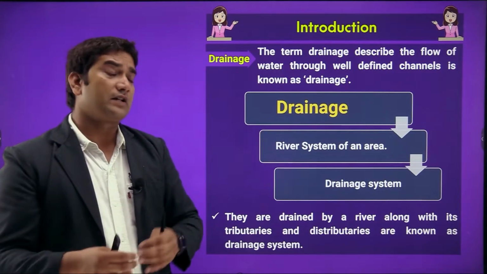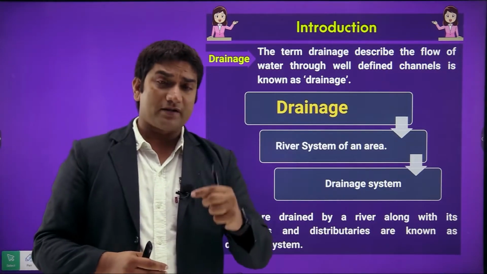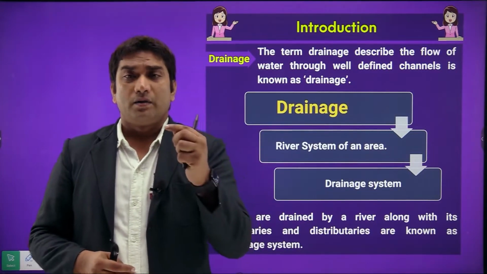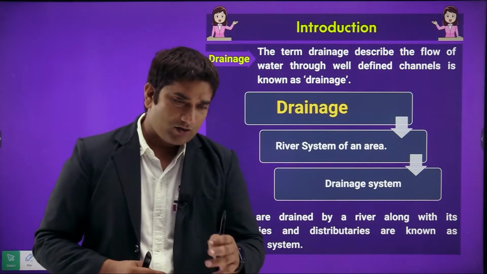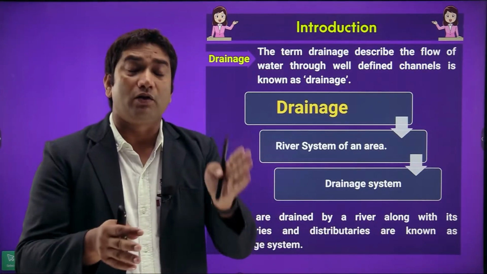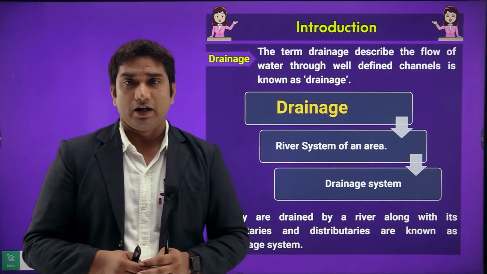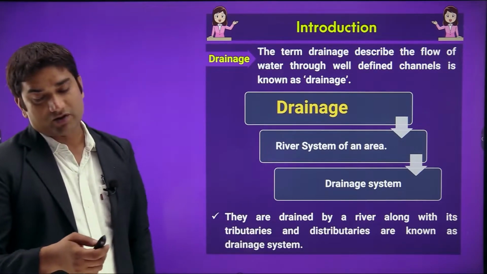So I hope you understand the definition of drainage. Drainage is the term which describes the flow of water through well defined channels, and a network of well defined drainage channels is called a drainage system.